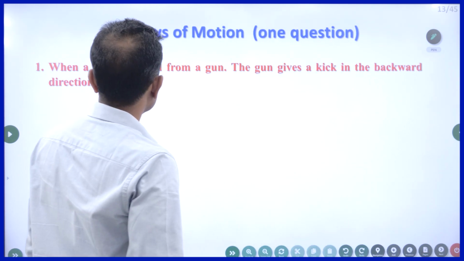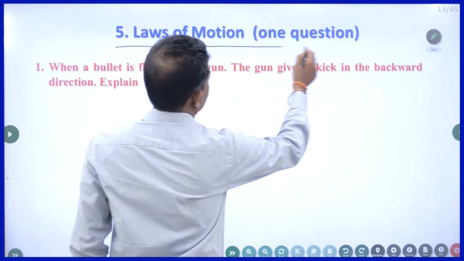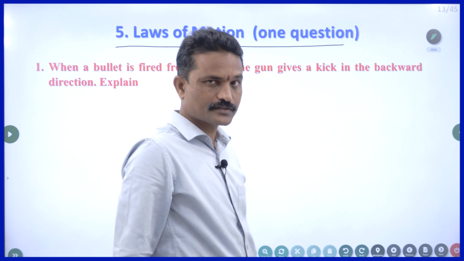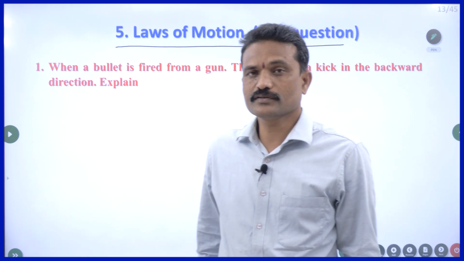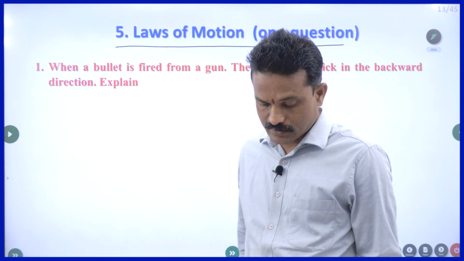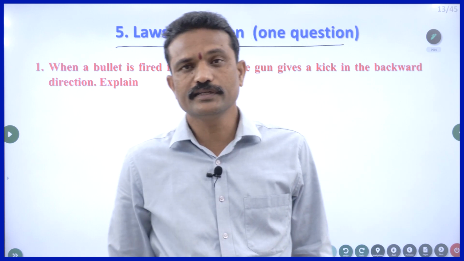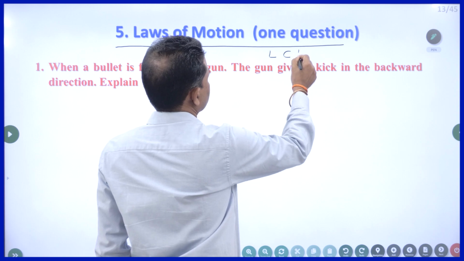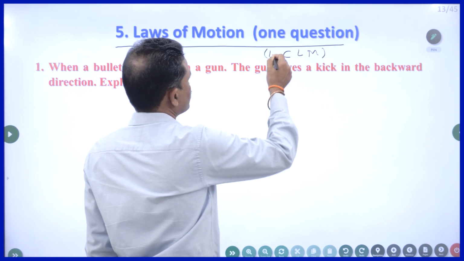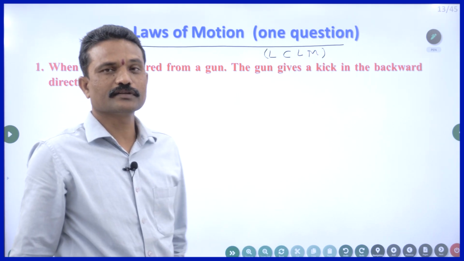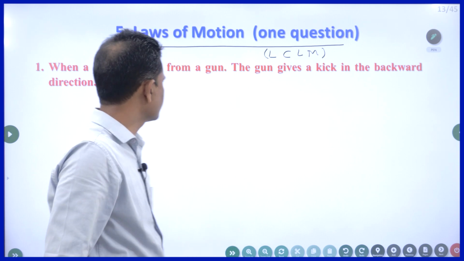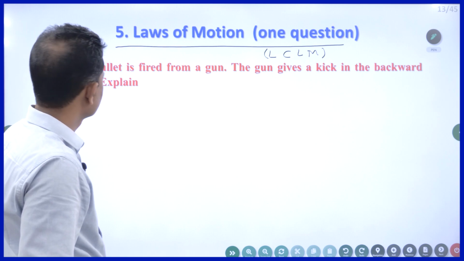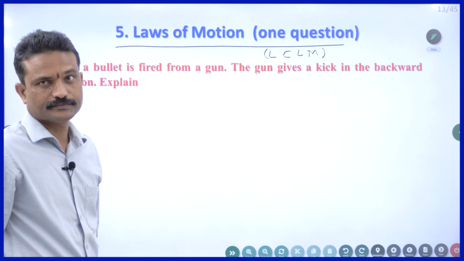Now, let us go to another chapter. From this also you will get only 1-2 marks questions. Most of the answers to questions of this chapter will be law of conservation of linear momentum. Remember, law of conservation of linear momentum. If you write this, sometimes you will get 2 marks and sometimes you will get 1 mark. Shortcut, right? When a bullet is fired from a gun, the gun gives a kick in the backward direction. Explain.